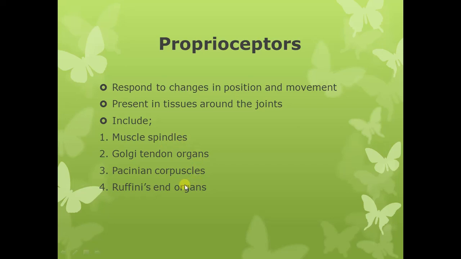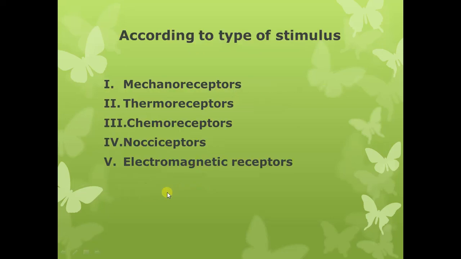Four receptors act as proprioceptors and detect the changes in position and movement. So this was one way of classification.